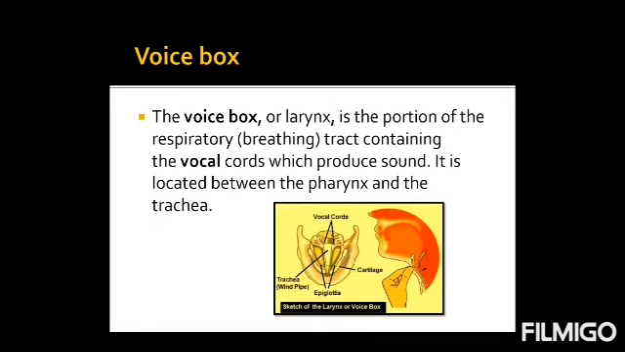The voice box or larynx is the portion of the respiratory tract containing the vocal cords which produce sounds. It is located between the pharynx and the trachea. As you can see in the diagram, the area where our voice box is present, why is it called voice box? Because it contains thin membranes. These thin membranes are called vocal cords. When you speak, air passes over these vocal cords in a way which makes them vibrate and produce sounds.